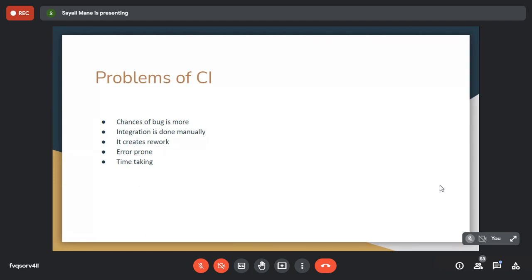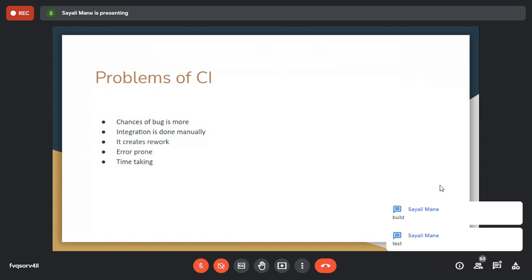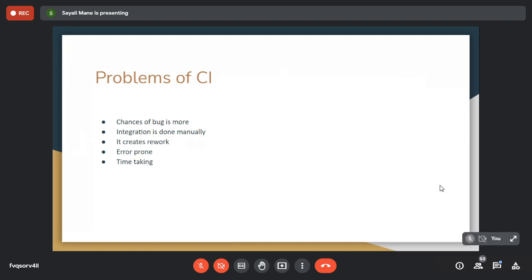The first one is that you will build a model. Second, you will test it to see whether it is working or not. If there is any failure, then you will send it back to the building or to the developers. After testing it, what you will do, you will deploy it.